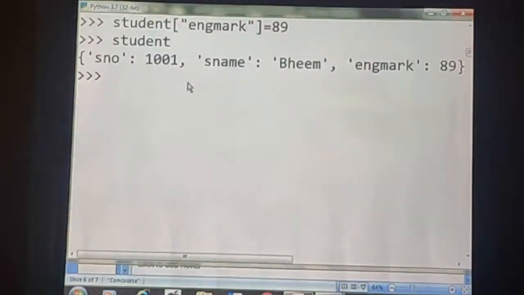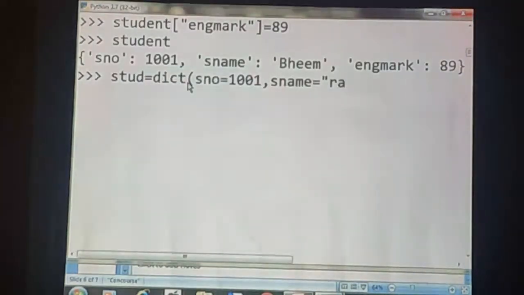First, stud is equal to dict of, here sno is equal to 1001, comma, sname is equal to Raj, then eng mark is equal to 79.